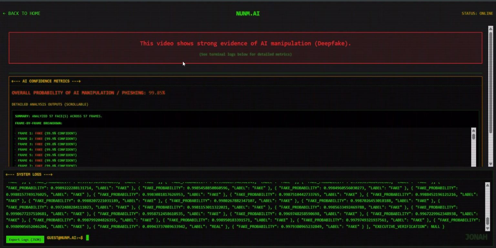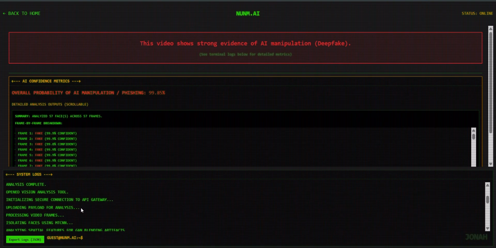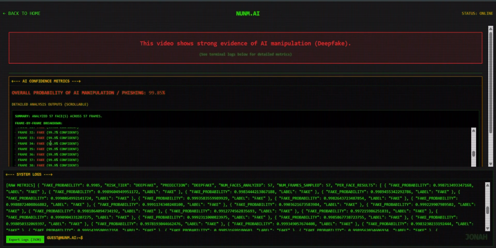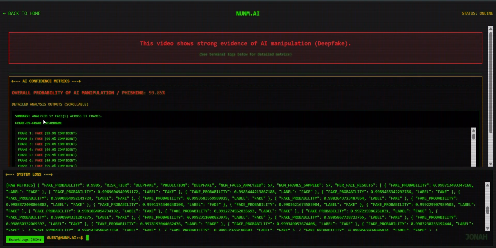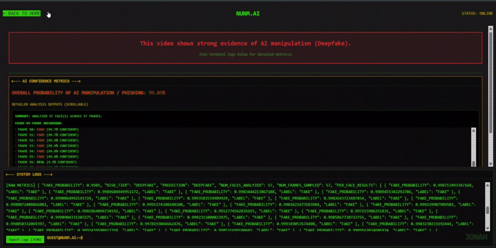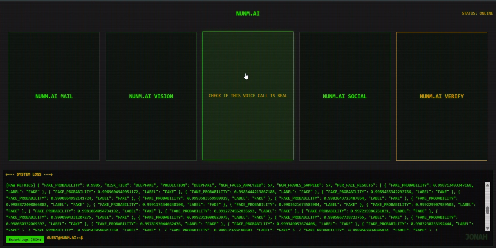So here you can see the entire log where every frame is calculated, and a total of 57 frames are given, and each frame is flagged with different confidence rates, and an overall average is taken to determine whether the entire video is deepfake or not. Now let's assume the attacker follows up with a phone call.